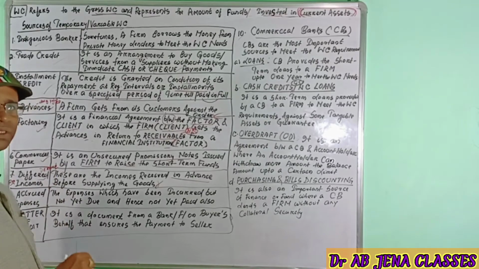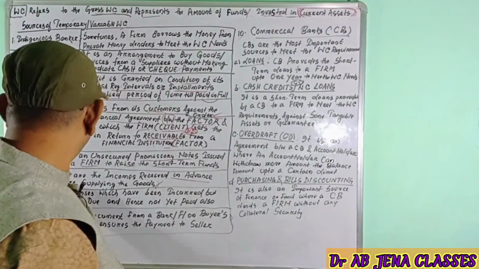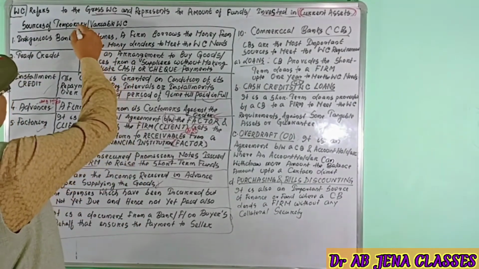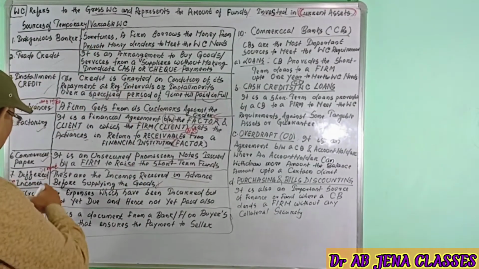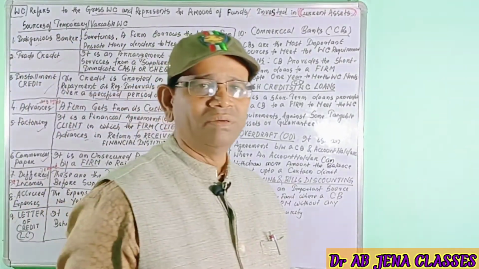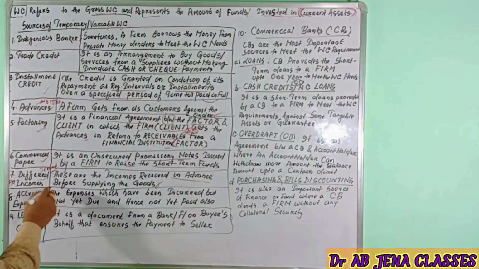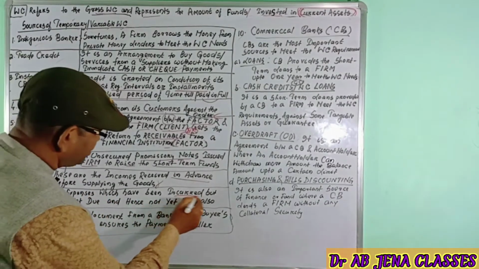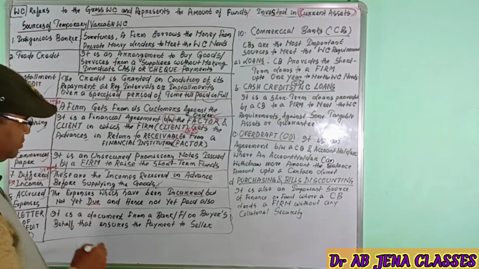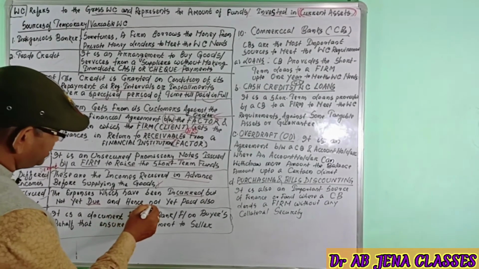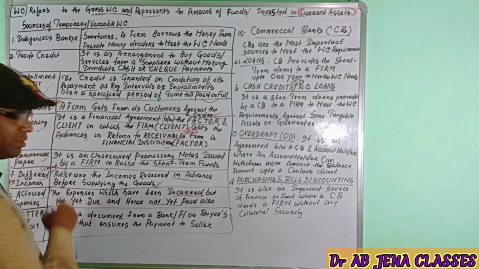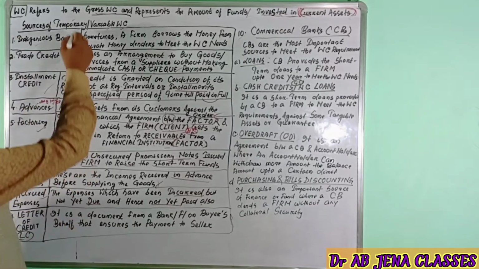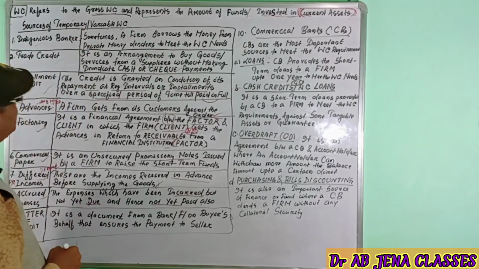So deferred income is another source of fund or finance for temporary or variable working capital. Deferred income is a liability, a current liability. Next one is the accrued expenses. What is this accrued expenses? The expenses which have been incurred but not yet due, and hence not yet paid also. So it's also another source of fund or finance towards temporary or variable working capital.